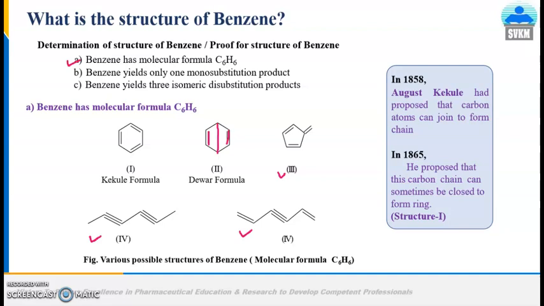Then we will consider monosubstitution, whether it gives only one product or not, and disubstitution, which structure among these gives the three isomeric forms. That is what we are going to see.